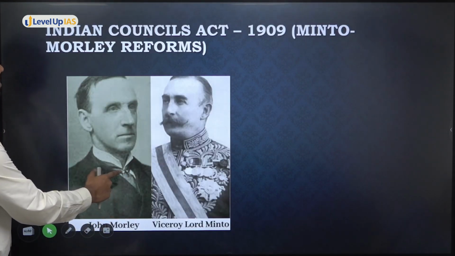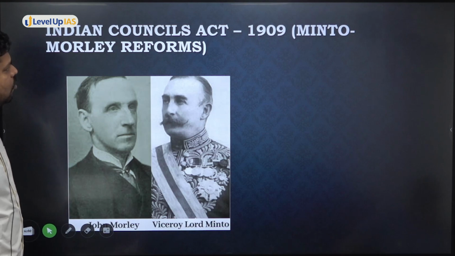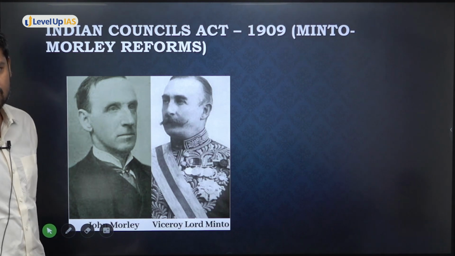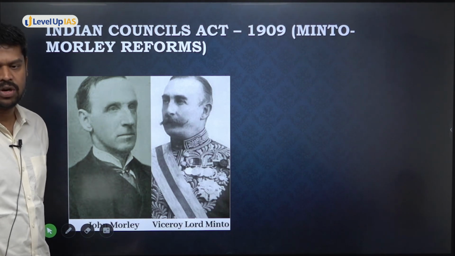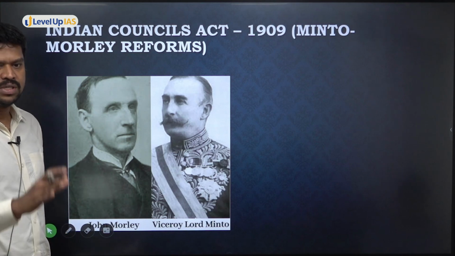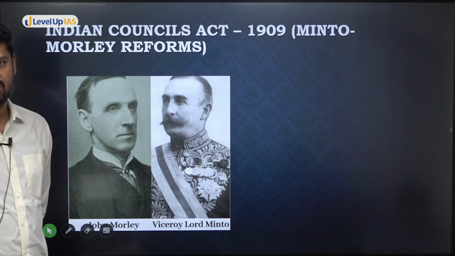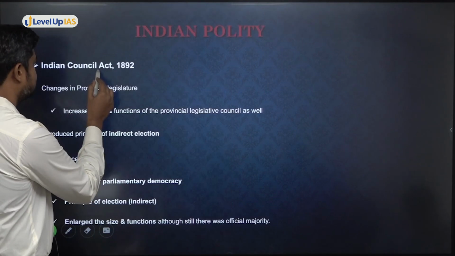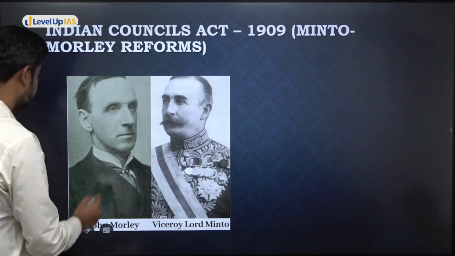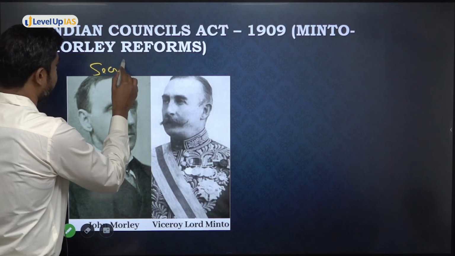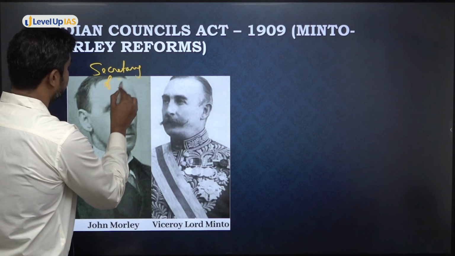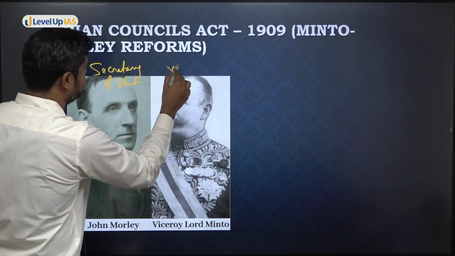Okay, now the next set of reforms is what is called the Morley. Sorry, it is not Minto-Morley. Some mistake is there. It is Morley-Minto reforms. It should always be Morley-Minto reforms. Why is it called Morley-Minto reforms? Because it is the Secretary of State first and then the Viceroy. And who is the Secretary of State? It was Morley who was the Secretary of State. I think John Morley was the Secretary of State, and Minto was the Viceroy.